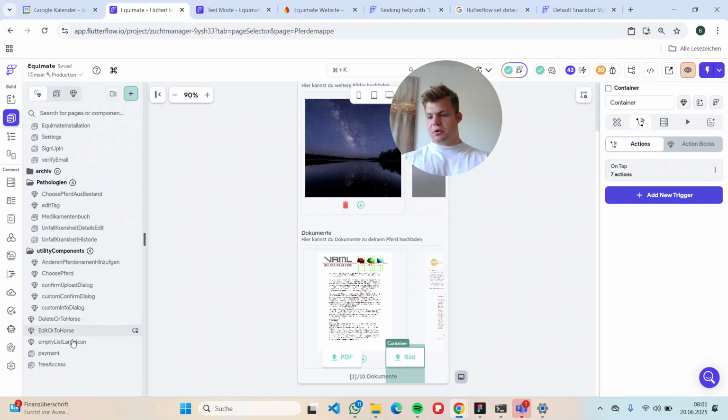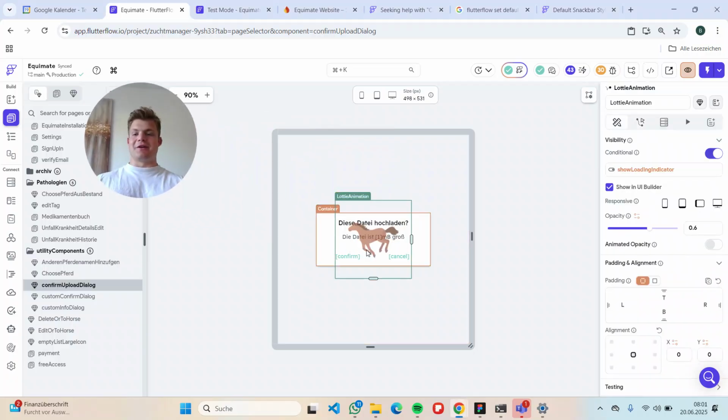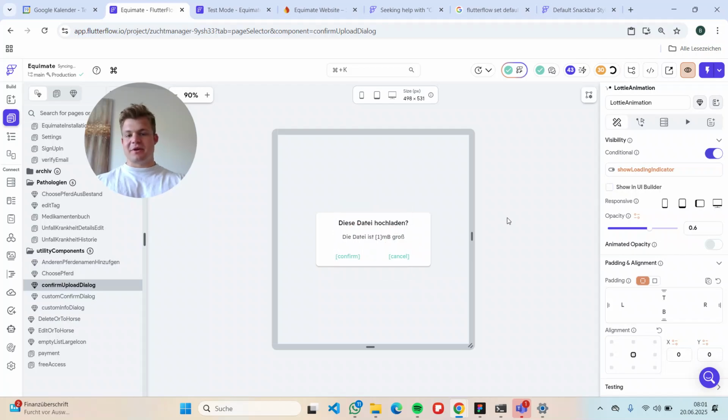So, the component, where is it? Confirm upload dialog. This is like a loading image. I will just disable this for a minute. So when a person clicks on upload image, they select the image, it's uploaded locally, and then this component pops up. And they can either cancel it or confirm it.